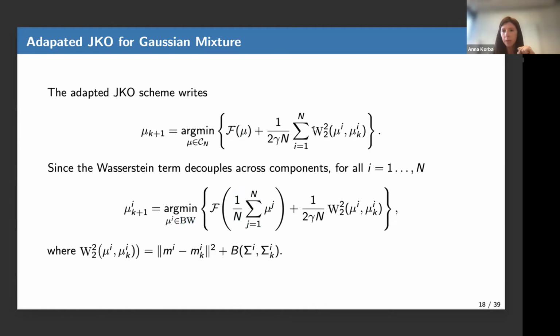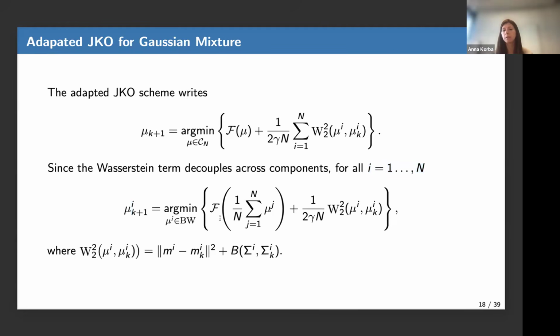And now, in this sum, I also have a sum of squared Wasserstein-2 distances. So this was my whole mixture, and now I can consider, not exactly independently but in parallel, for all components i from 1 to n, their sub-problem. I can ask what is the evolution of component i at time k plus 1?